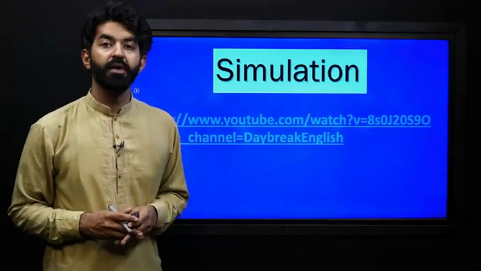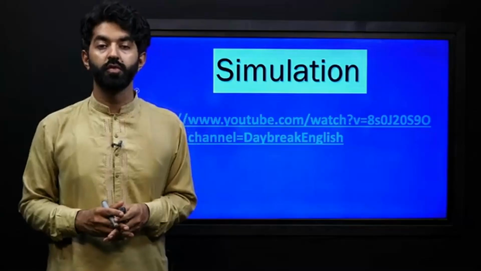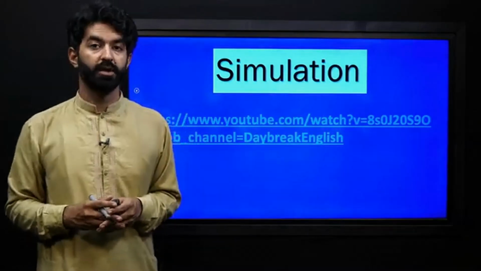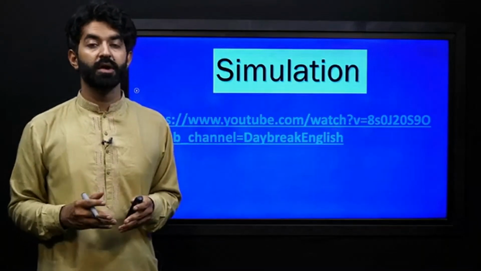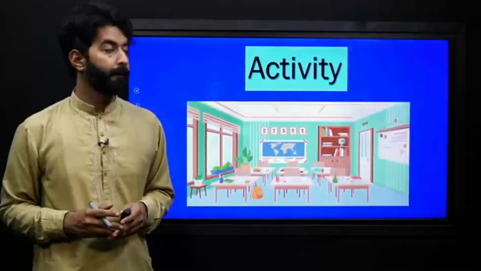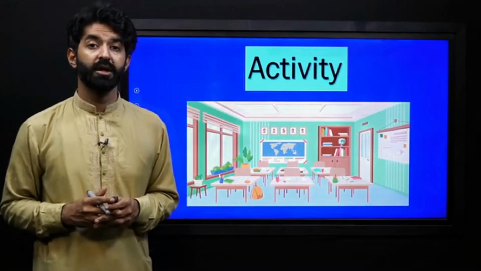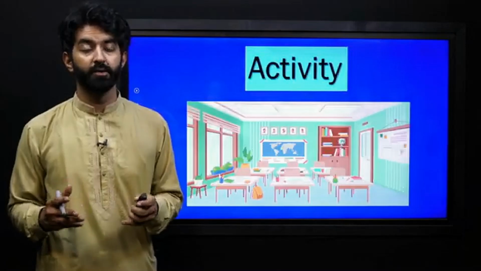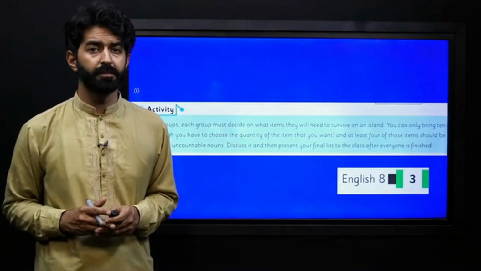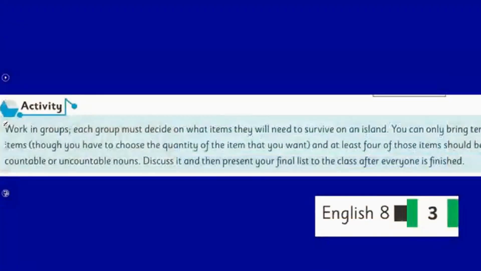So now we have an interesting simulation for you to watch and learn more about countable and uncountable nouns, singular and plural nouns. So after grasping the concept, let's begin by doing this interesting activity. We have your page number 3 over here. It says work in groups. Each group must decide on what items they will need to survive on an island.